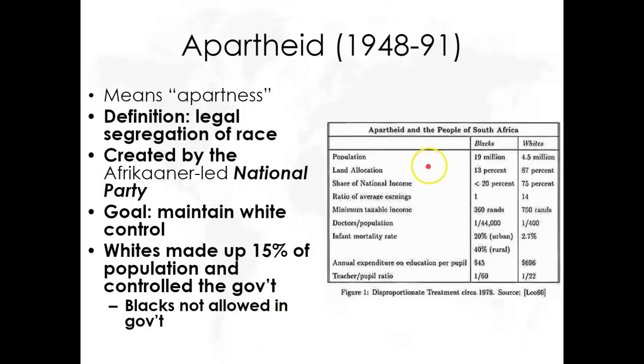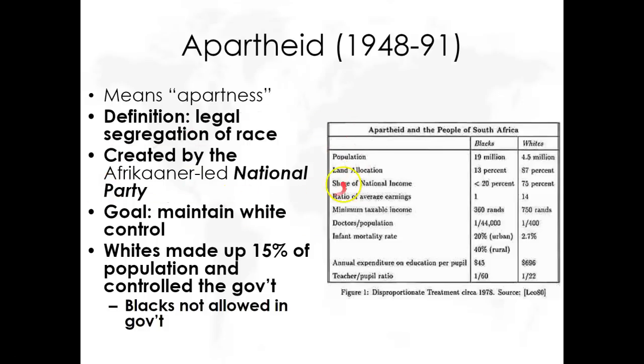So remember, white South Africans were a significant minority. They were about 15% of the population, and they're going to create a government that is 100% white-led. And black South Africans cannot vote. They cannot be in the military. They have absolutely no political control over their own country. So the apartheid government has a very simple goal: maintain white supremacy.